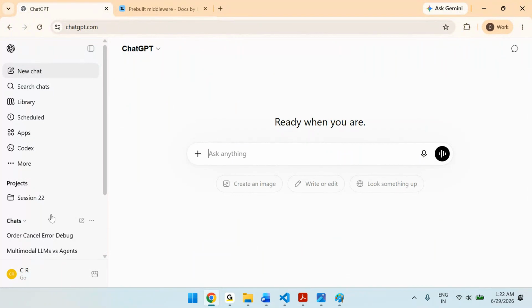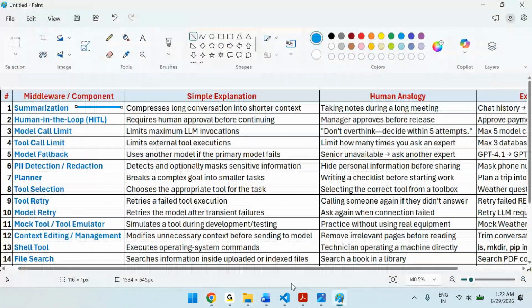That means there is a lot of conversation exchanged. If you keep it as is without summarization, then tokens increase, and increased tokens mean increased cost. That's why summarization is important. So for summarization purposes, we have a summarization middleware.